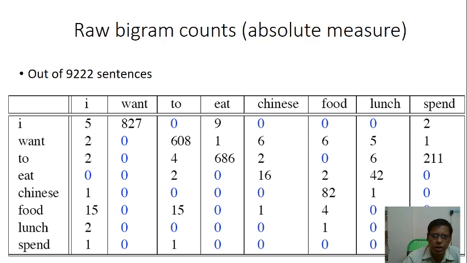Okay, so raw bigram counts. That is how the counts are going. The words are going to be counted: I want to eat Chinese food lunch spent. This is the output we expect. These numbers are known as the weightage. The weightage of that word is how often it repeats, and that is known as the weightage of the word.